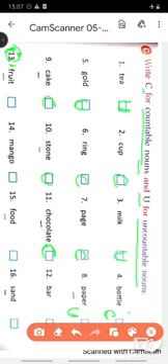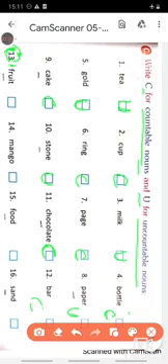Bar. Bar is a chocolate bar. So a small piece of chocolate from the entire chocolate is known as chocolate bar. So it is countable. Fruit uncountable. Mango countable.